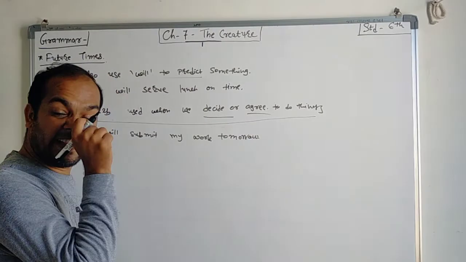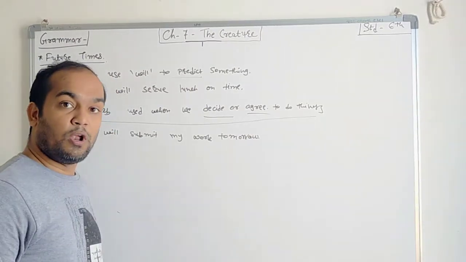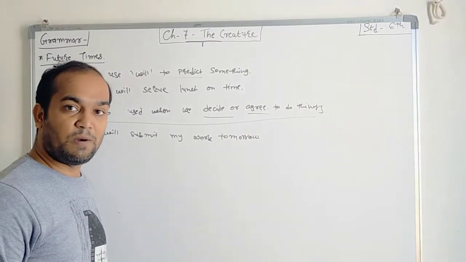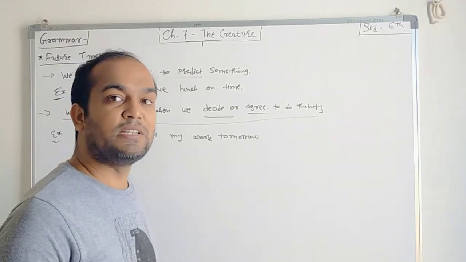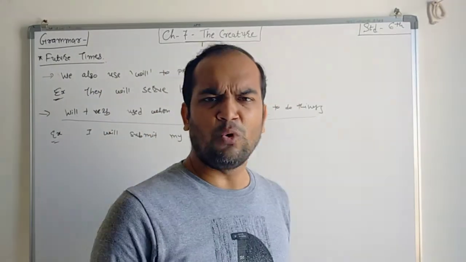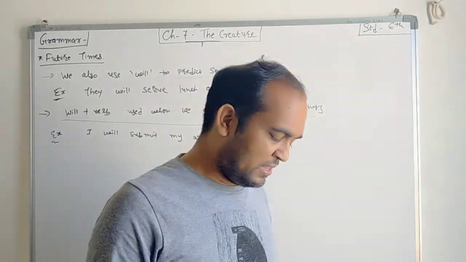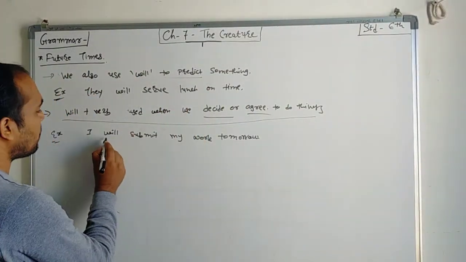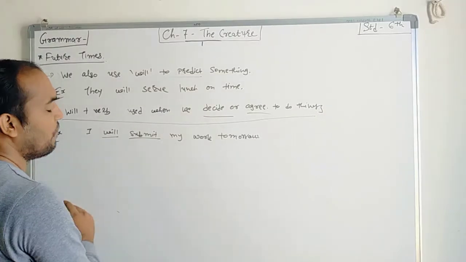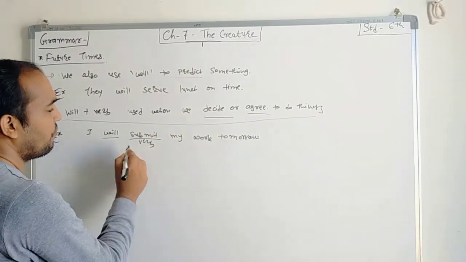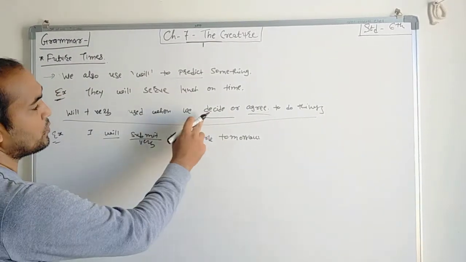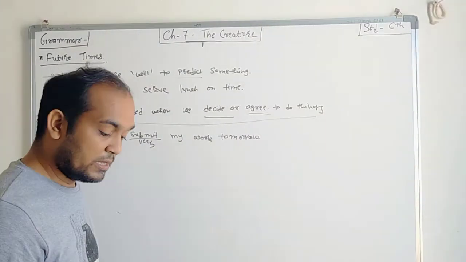And some of you say, sir, during the recess time, I will submit my work or I will check my notebook. See this thing that you decided. We know that you will not complete it, but still you are saying that I will submit. So see that: will plus verb. Now will, and submit is the verb.